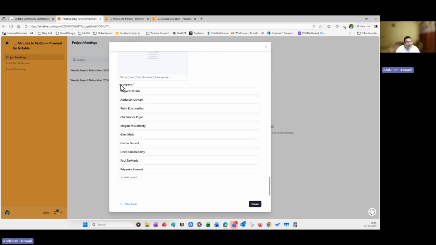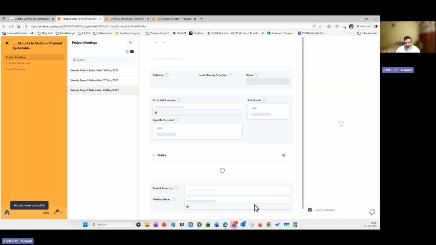If there are any participants who are not able to attend, they will always be able to be added. And if there is any discussion happening with regards to that not-present stakeholder, the task will automatically be created if that person is present in the database. Once I click, then the magic happens.